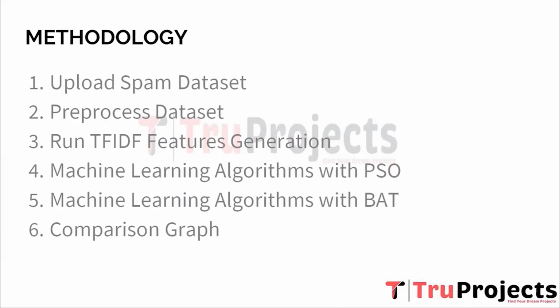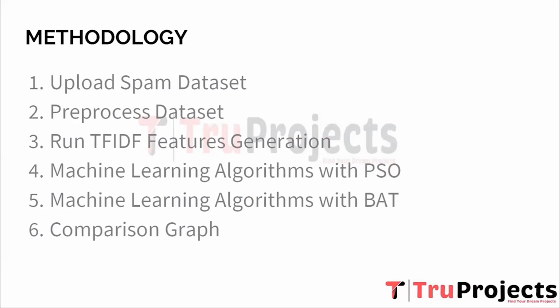Second, pre-process dataset. Before using the dataset for training the machine learning models, it needs to be pre-processed. This step involves cleaning and transforming the raw text into a format suitable for analysis. Common pre-processing steps include converting all text to lowercase, removing special characters and punctuation, and handling any missing or irrelevant data. Additionally, the dataset may be split into training and testing sets to evaluate the model's performance accurately.